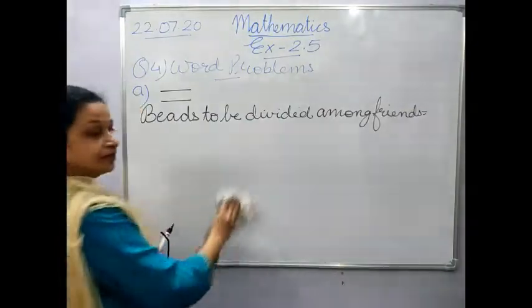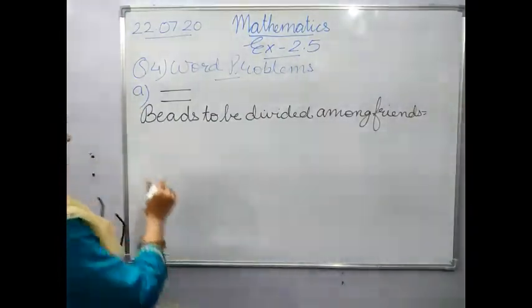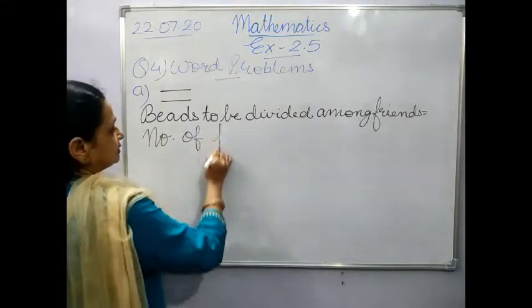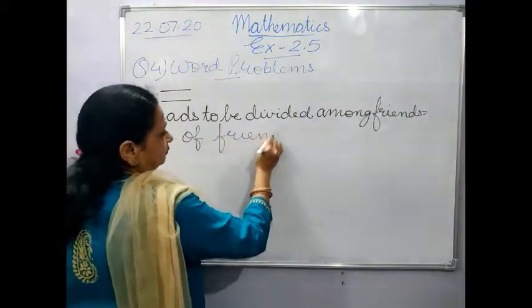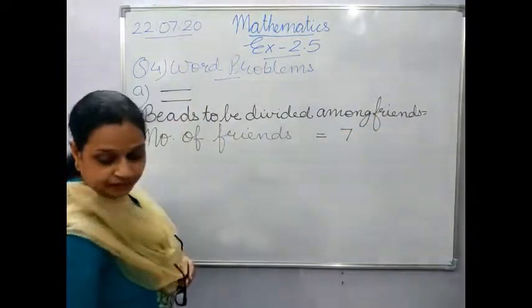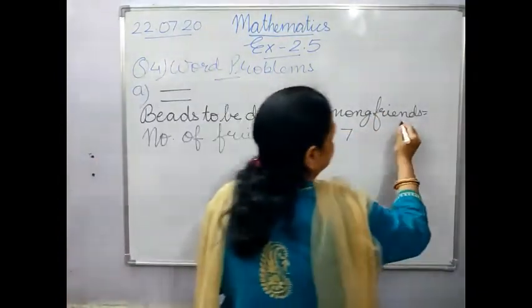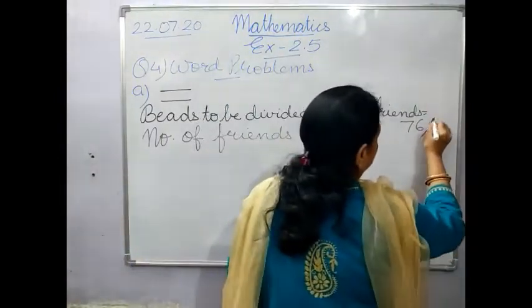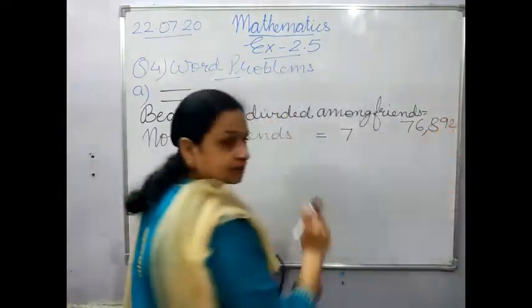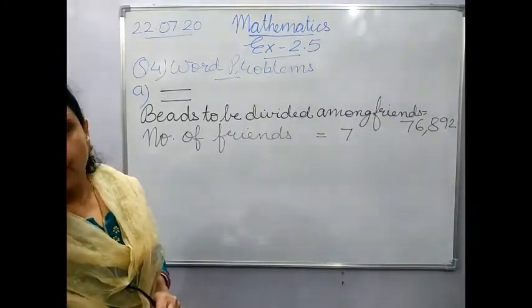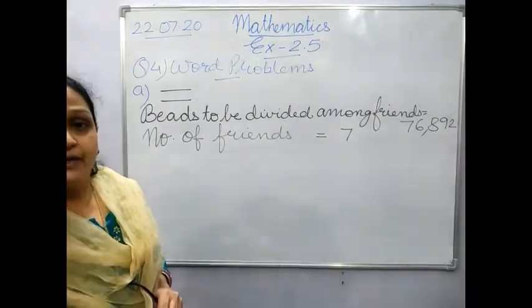Now the next: how many friends were there? So you will write number of friends. How many were there? 7. First of all, I have not written this, 76,892. Friends were 7. Now comes the last line: how many beads will each friend get?